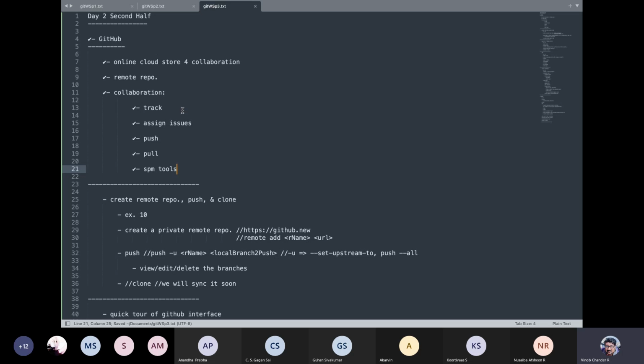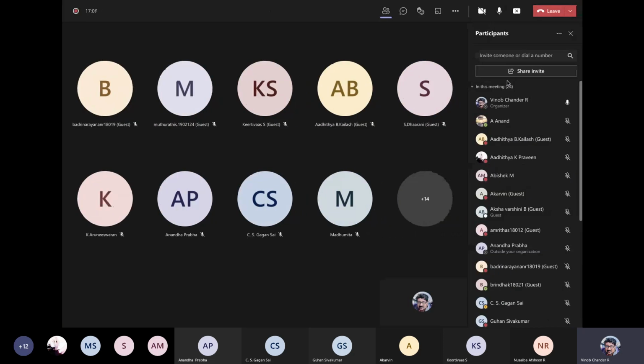Okay, so as with the previous session, let us do some exercises to get ourselves comfortable with the online source control management system, GitHub. Our first exercise is to create a repo, do a push and then clone. Clone doesn't quite make sense here, but we will clone whatever is available, do some updates in GitHub, and then do a sync to see the updates.